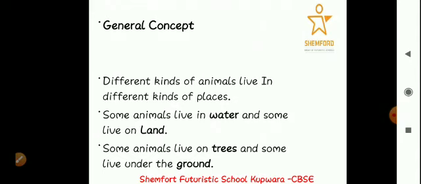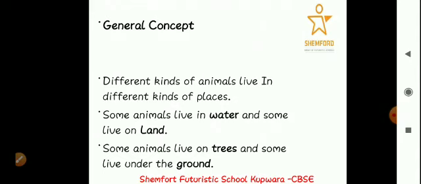Then there are some animals which we will see living on the land. Can you name some animals which live on land? Yes, there are so many. There is cow, horse, lion, tiger, elephant, and so on. So there are so many animals that live on land. Land is the home of these animals.